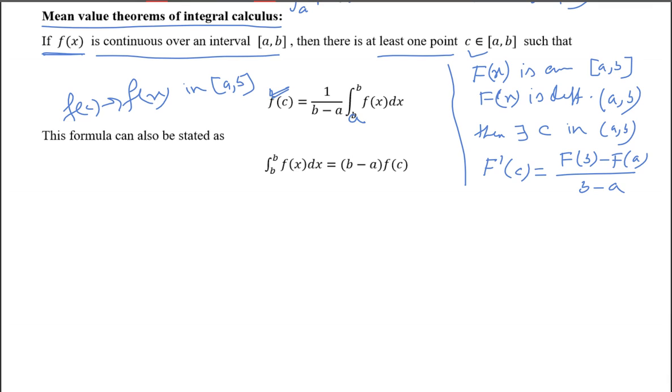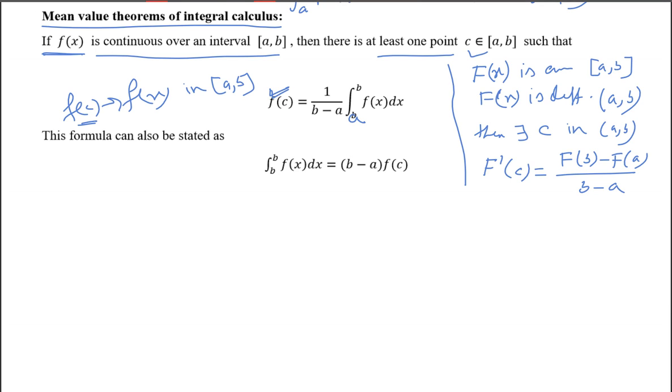So this is the mean value of the function f of x in the interval [a, b]. Now, what will we do? This is our mean value theorem for the function.